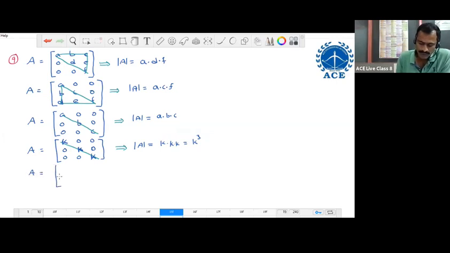A equal to 1 0 0, 0 1 0, 0 0 1. In this matrix, all the elements above and below the diagonal are zeros, so it is a diagonal matrix. All diagonal elements are the same, so it is a scalar matrix. But in particular, all diagonal elements are equal to 1, so it is a unit matrix or identity matrix. Its determinant is the product of diagonal elements, equal to 1.